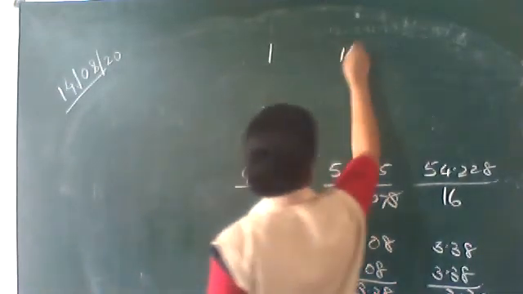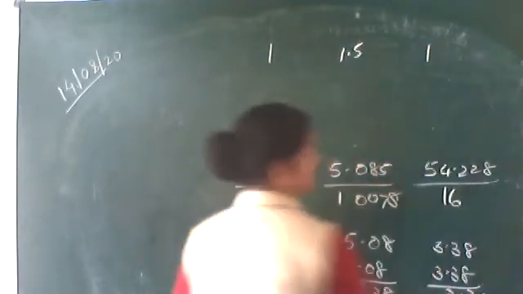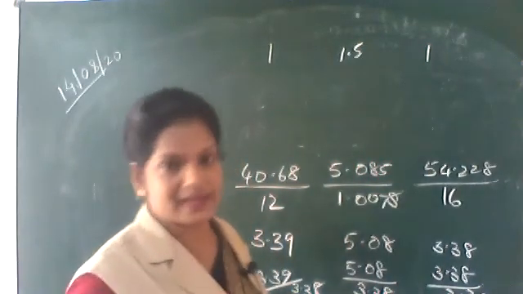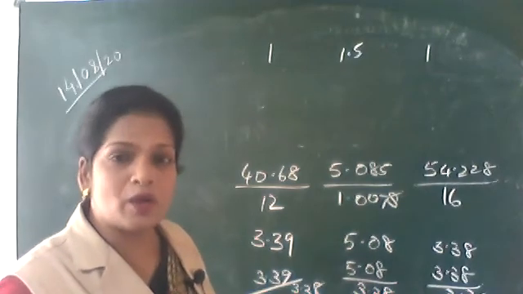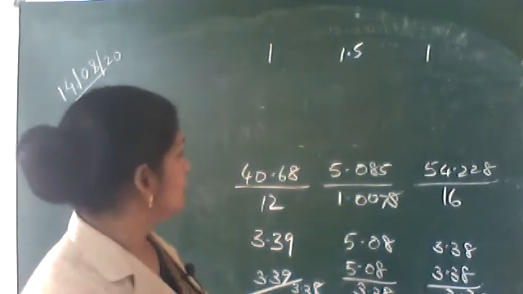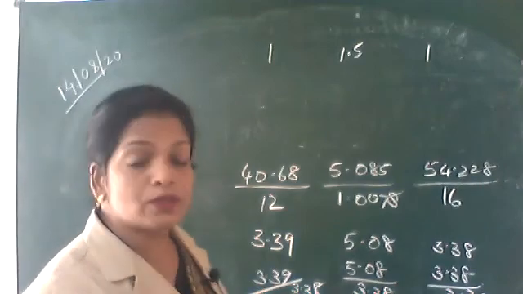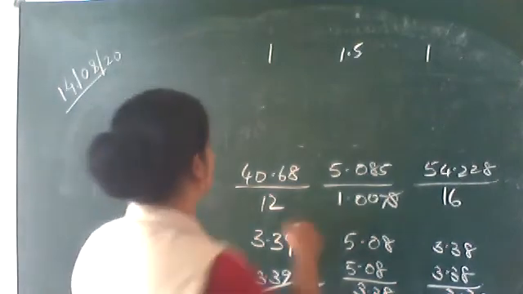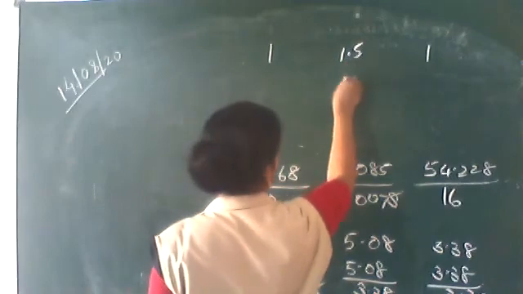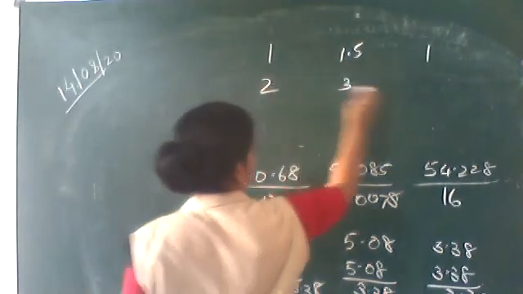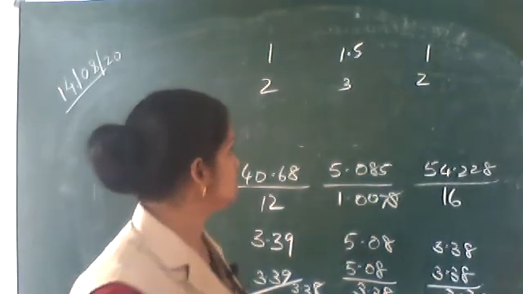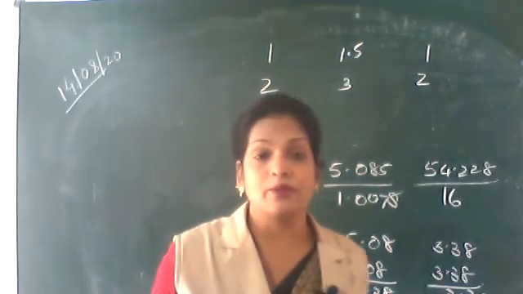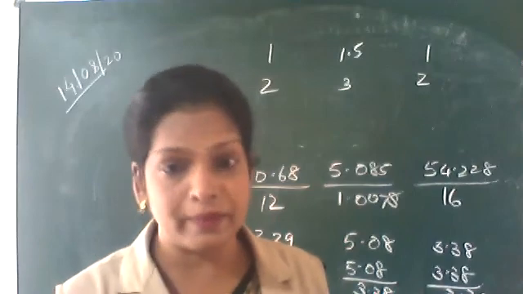Here it is 1.5, and here it is 1. Still, it doesn't look nice with one decimal. So use your common sense to reach the smallest whole number ratio, that is, make it into 3. So multiply by 2 in all cases. 2 is to 3 is to 2. So you have got the empirical formula numbers.